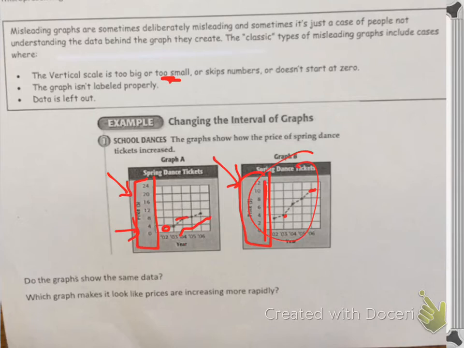All right, so let's answer the questions. Do these graphs show the same data? They actually do, even though they look completely different. Which graph makes it look like the prices are increasing more rapidly? That would be graph B, because graph B looks like it's going crazy up fast. That slope is changing quickly, so it would be graph B. All right, let's look at the next one.